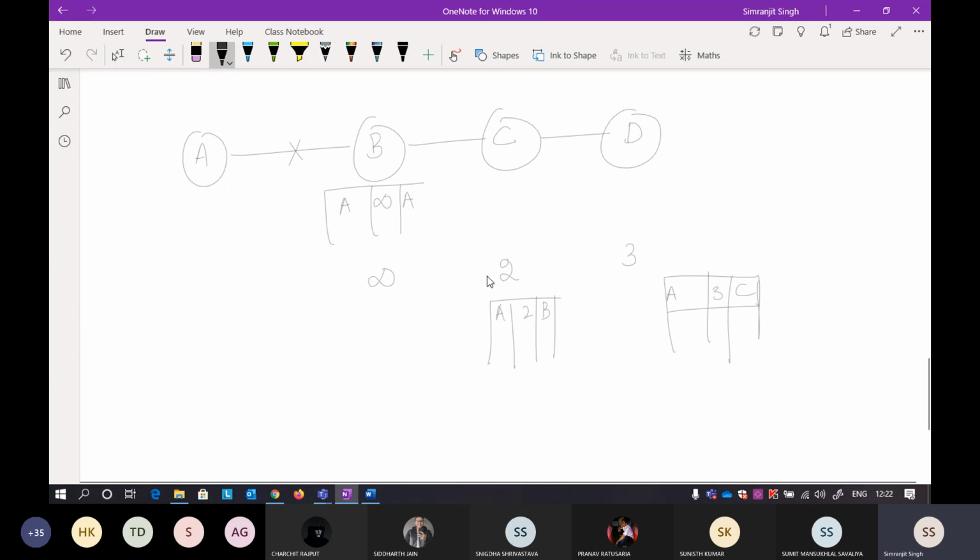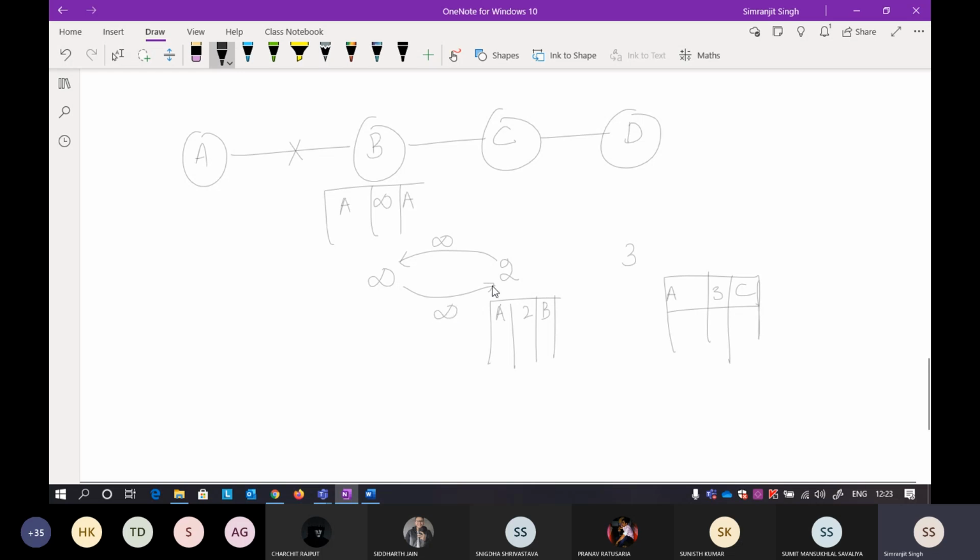Therefore, when C is already depending on B to go to A, C should not say, I can take you to A. It means if you are sending a distance vector, do not send the actual value here. You do not send the 2 here, but you will send infinity towards B. That is the main point. C will say, I am depending upon you to go to A, so I cannot help you. So instead of sending 2 to B, it will directly send the infinity to B.